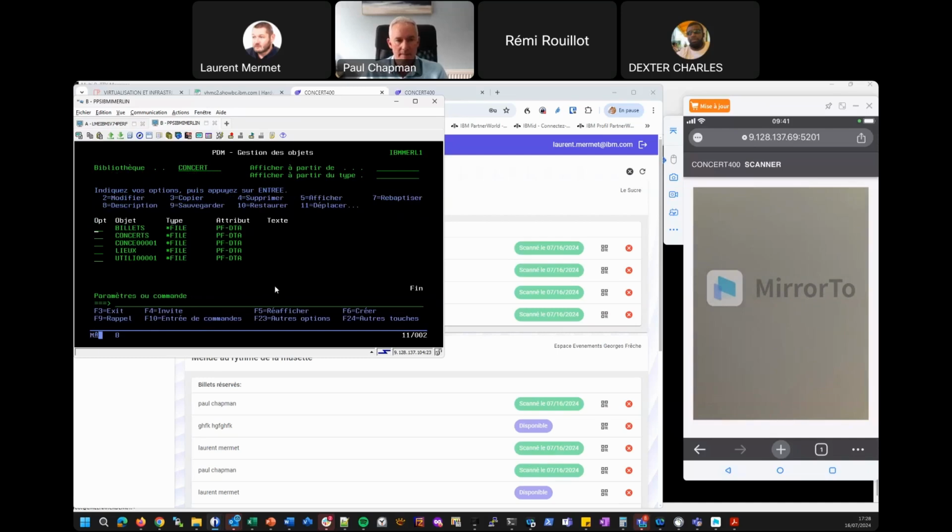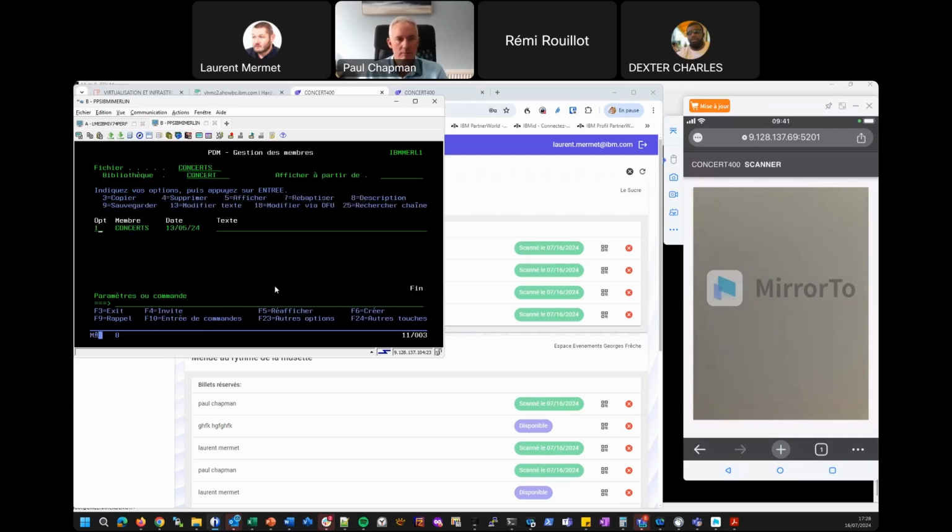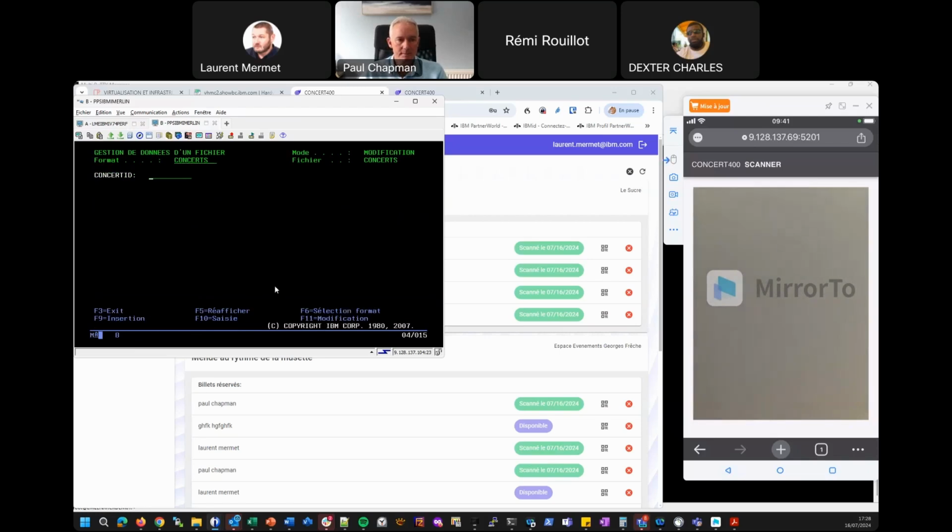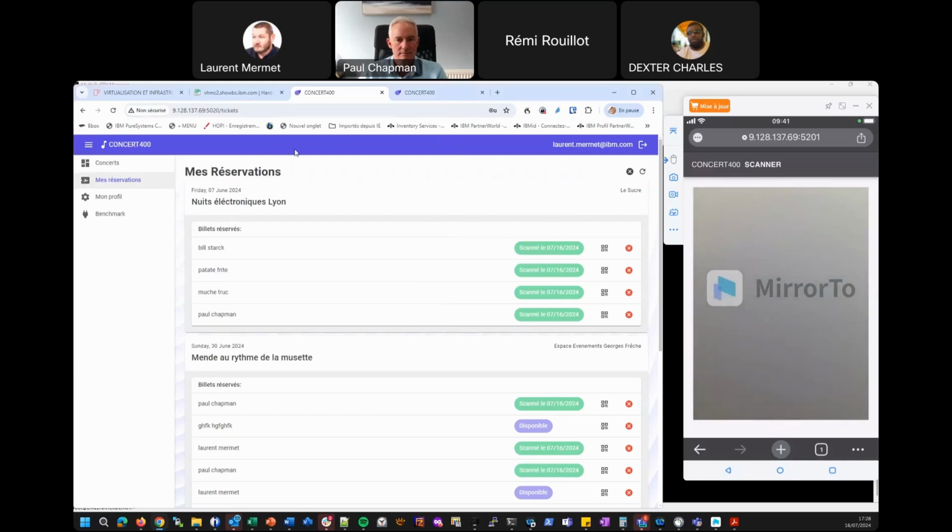Yes, so for each concert, you can find information. So it's a DB2 file, and you have the information stored in the IBM i, but you can find the same information in the website.